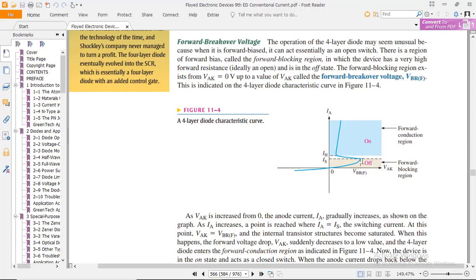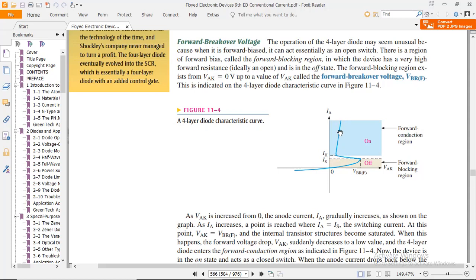Simple as that. Again I repeat this scenario: the thyristor starts its working, but it cannot reach its switching current, that is the threshold current, until it starts gradually increasing current or a little bit of conduction. When it reaches the value of the switching current, it saturates and starts conducting from IH.